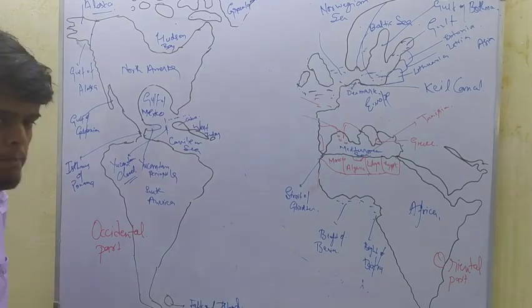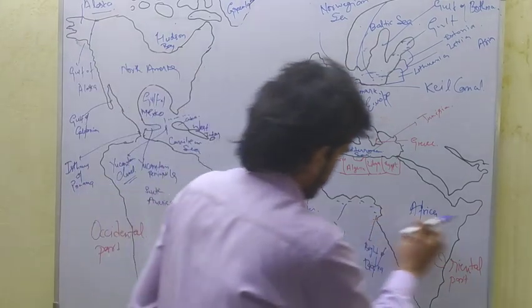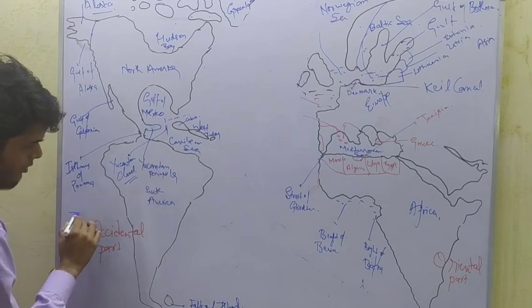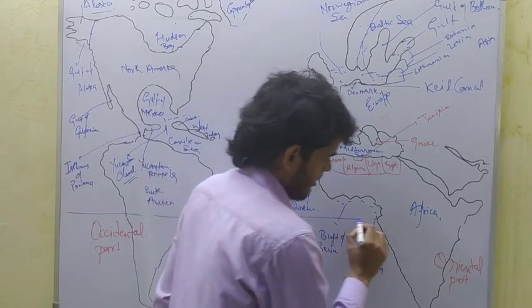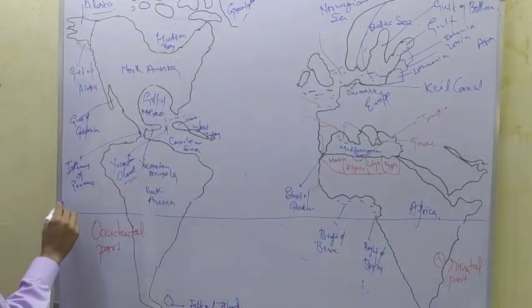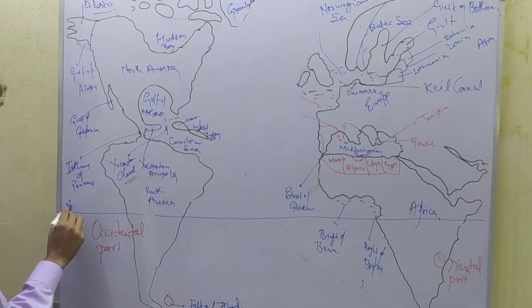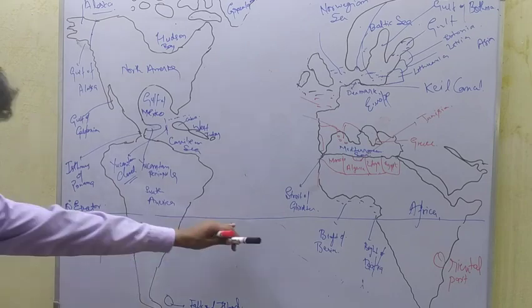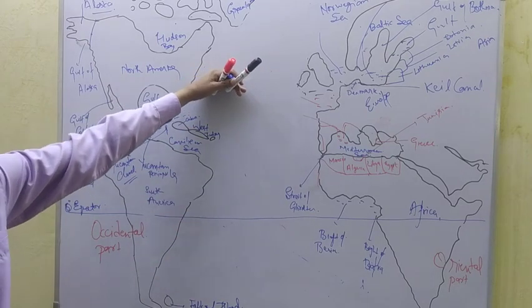So the equator line passes here. I shall draw the equator in a very fluent manner. This is the 0 degree equator.